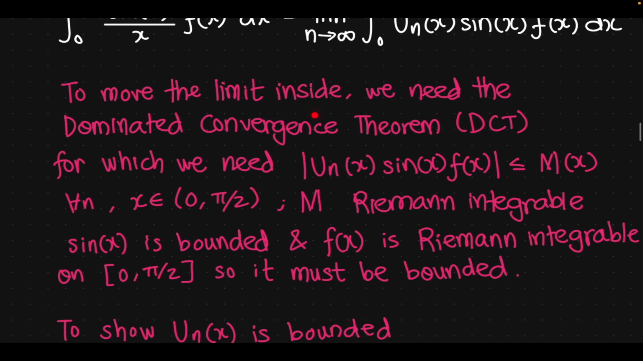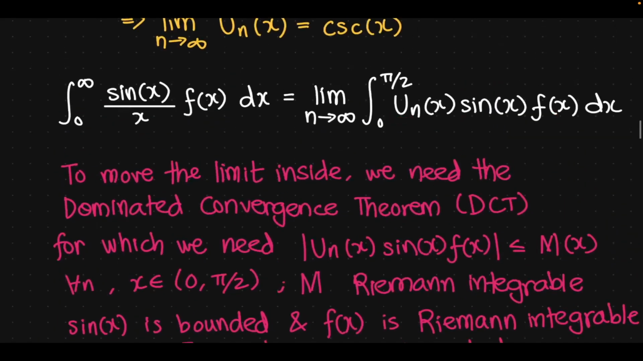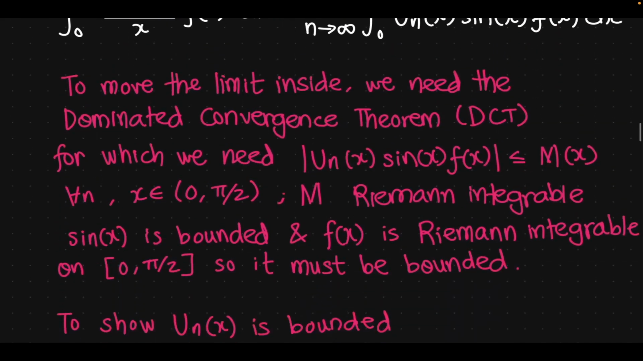So to move the limit inside, we need something that's known as the dominated convergence theorem in analysis, DCT, for which we need to have un of x sine of x f of x, which is the integrand here, less than or equal to capital M of x for all n, and x belonging to 0, pi over 2 exclusive, where M is a Riemann integrable function.